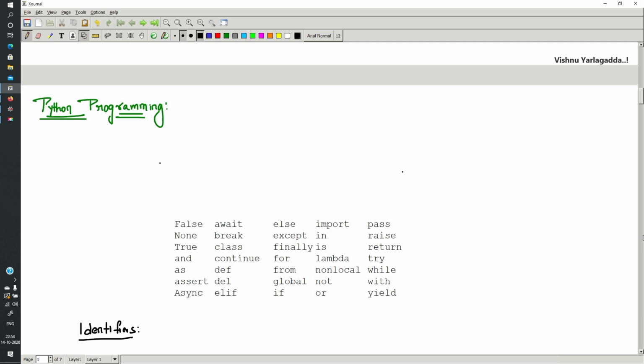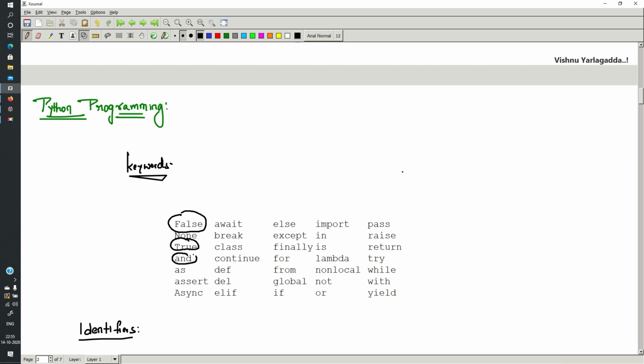First of all, we have to know the importance of keywords. Keywords are important in the sense that we should not use them for any other purpose. These keywords are already predefined, and each and every keyword has its own importance. Like False is used to specify a boolean false value. True is a true value.